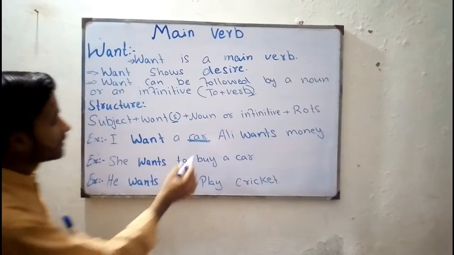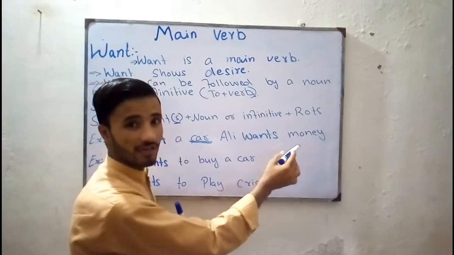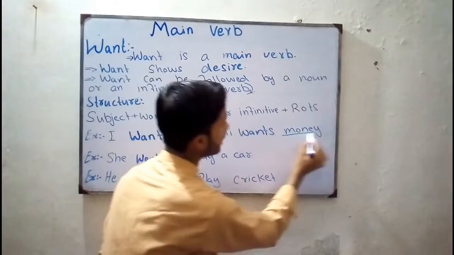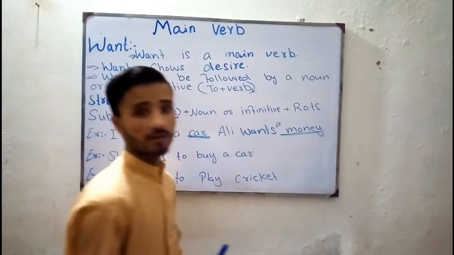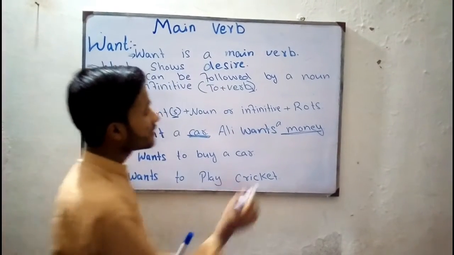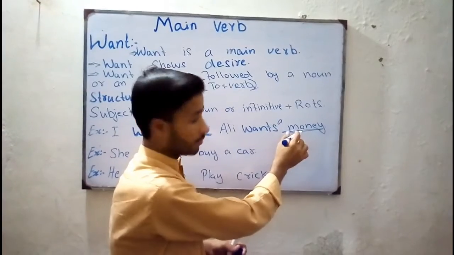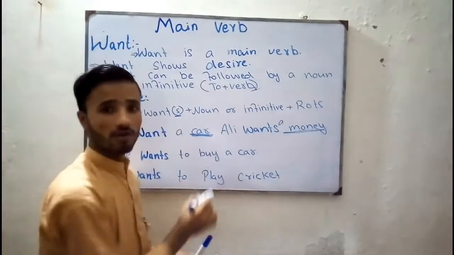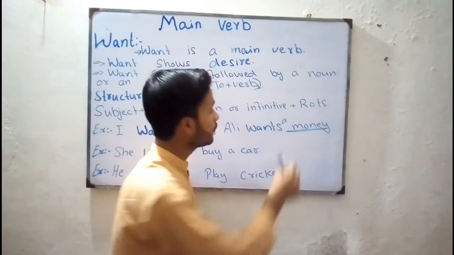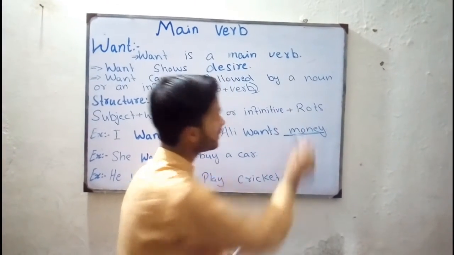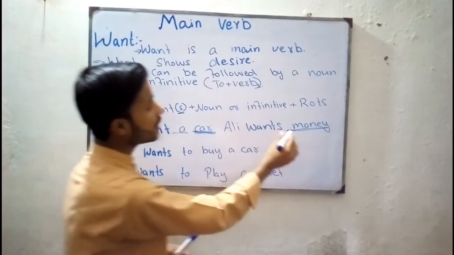Is this clear, guys? See, Ali wants money. Ali wants money. Money is a noun. But why did we not put here article a? Because it is a non-countable noun. Here car is a countable noun, that's why we have put a. But money is a non-countable noun, so we cannot put this article a. Is this clear? So Ali wants money.